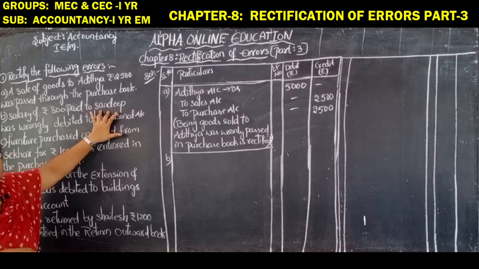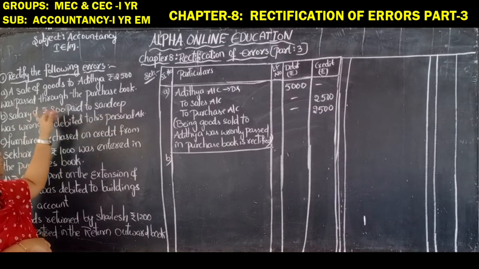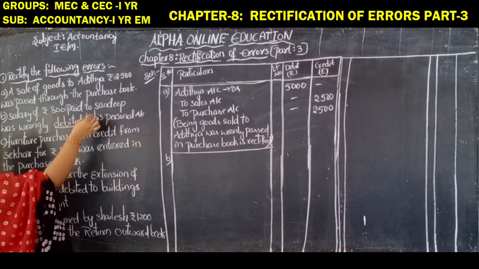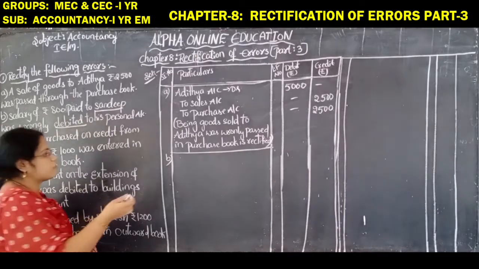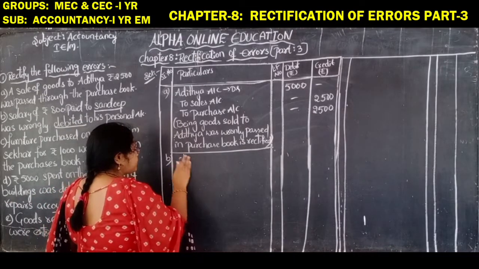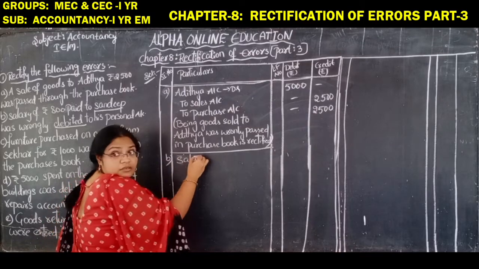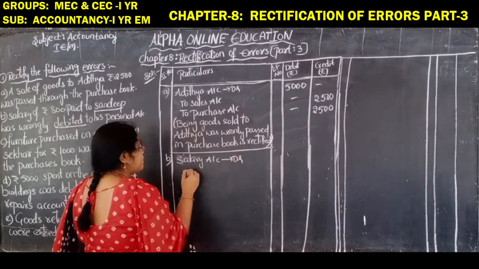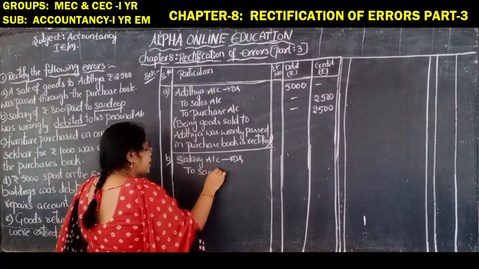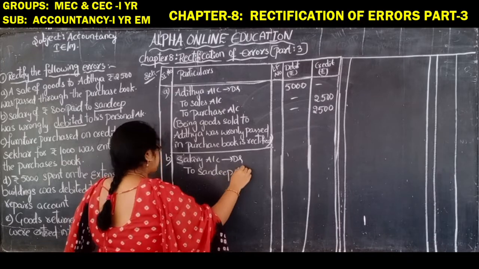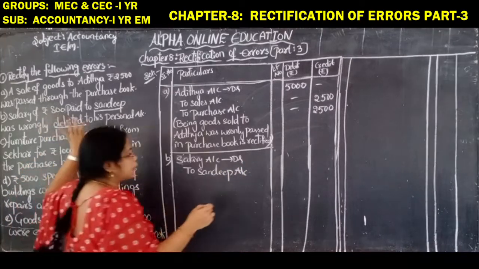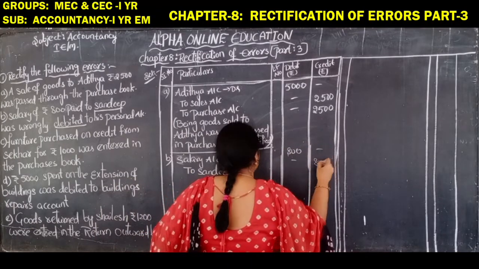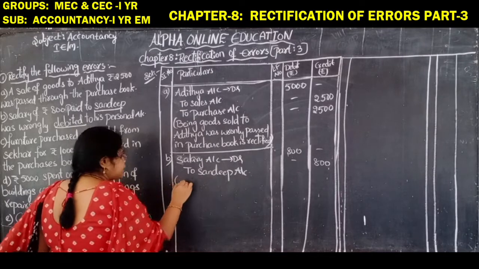Then how do we have to write now? Salaries account debit to Sandeep account. They have debited the Sandeep account, and now we are crediting that account. So we will write salary account debit to Sandeep account. What is the amount here? 800 rupees. So write 800 rupees on both sides. So what will be the narration?